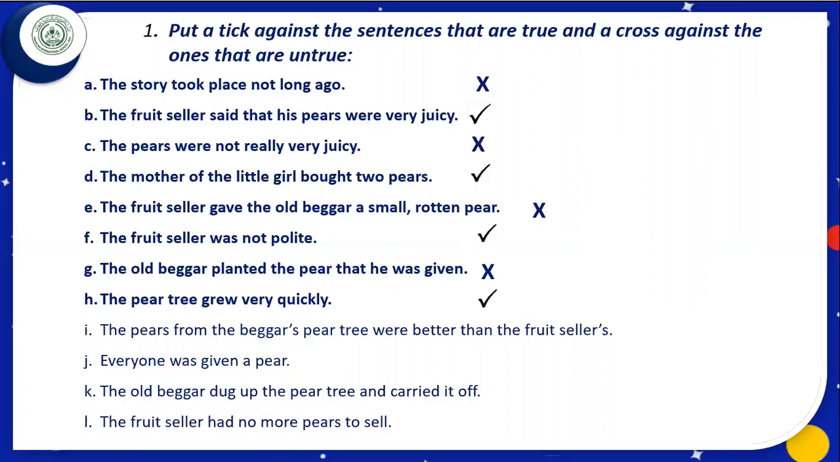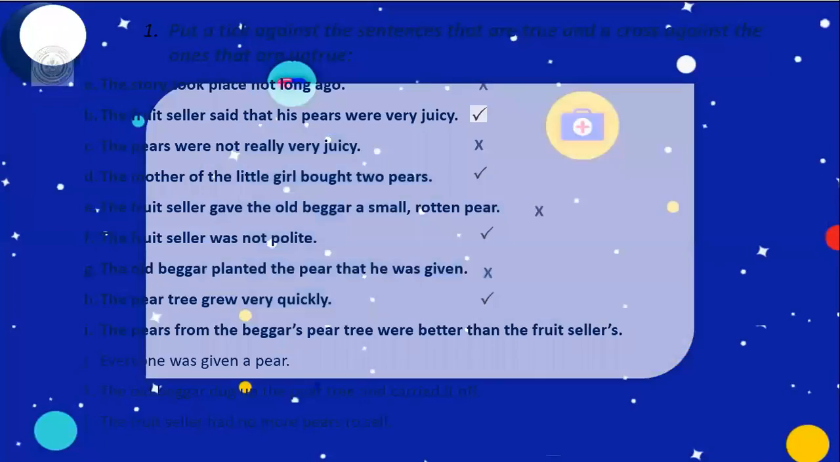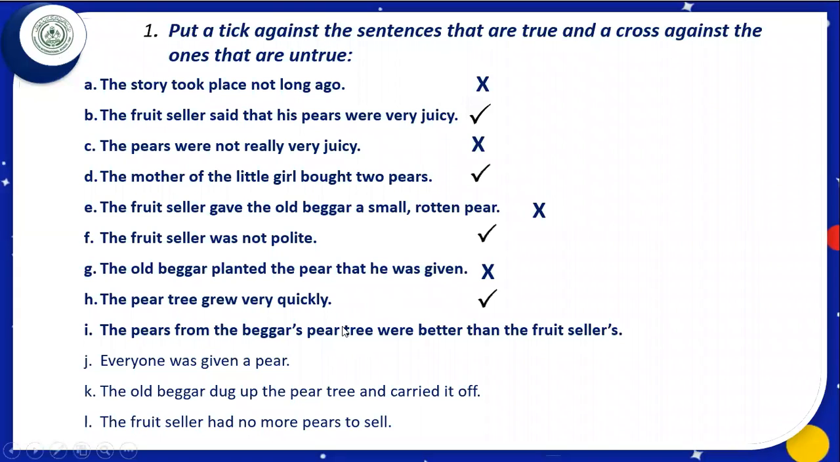Let us move to the next. The pears from the beggar's pear tree were better than the fruit seller's. Let us look in the lesson. Here it is written, they were bigger and juicier than the ones that the fruit seller was selling. This is written about the pears given by the beggar, that they were bigger and juicier. The same thing is written here. This means this statement is also true. We shall put a tick here.